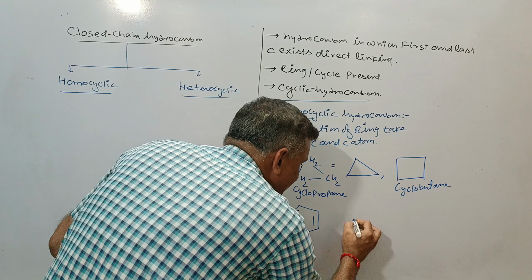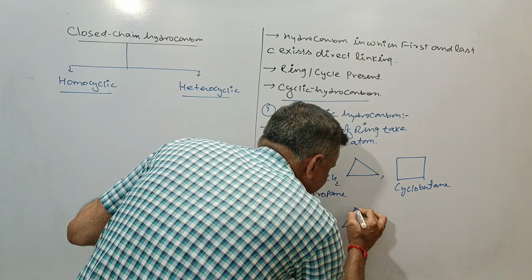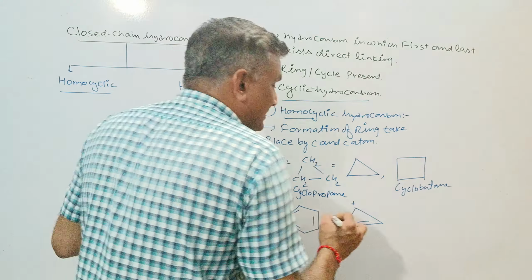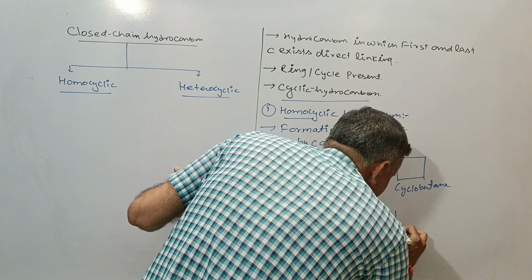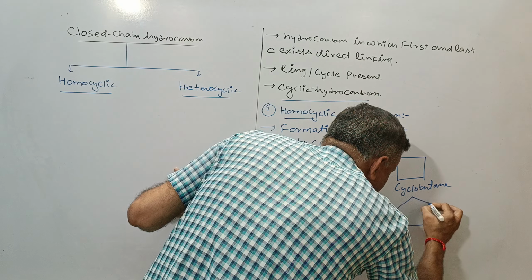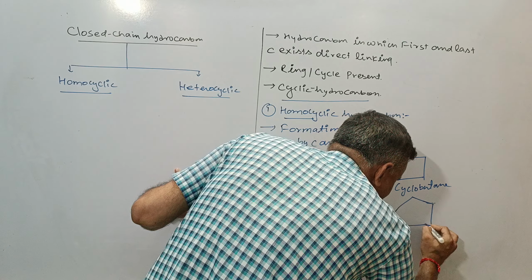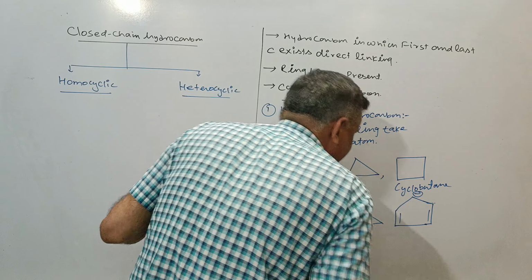It consists of only carbon. If we go with another example, we can take the cyclopropenyl cation also. We can take cyclopentadienyl like this, the structure of cyclopentadienyl, C5H5 minus. This is the minus.